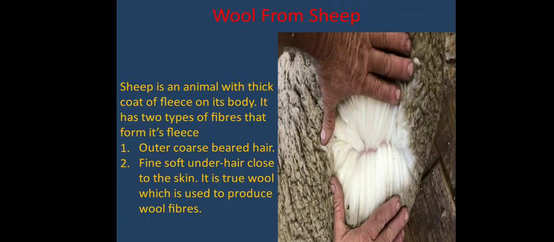Now, as I already told you, we get wool from multiple animals. So first of all, we are going to understand about the fibers of the fleece, or we can say what types of hair grow over the animals. Generally, there are 2 layers of hair over the animal. The outer coarse one is very hard and rough, and it's dark in color, as you also observe in your picture. It is used to make carpets and mats. The other one you are observing is white in color. It's the soft under hair, which is the true wool, used to make wool fibers.